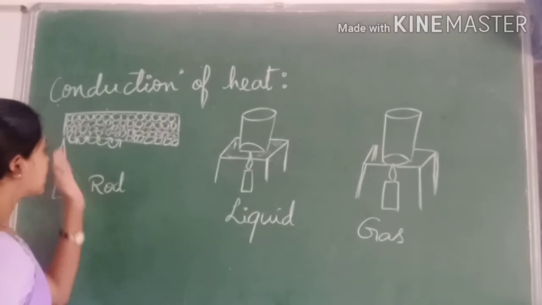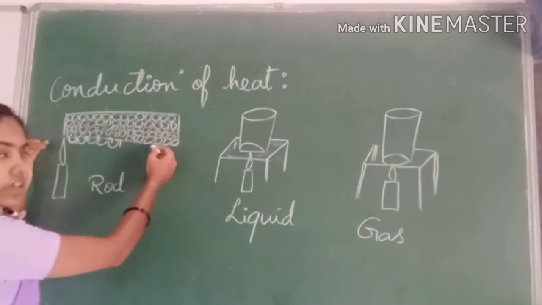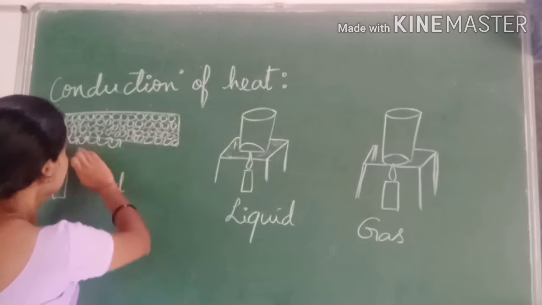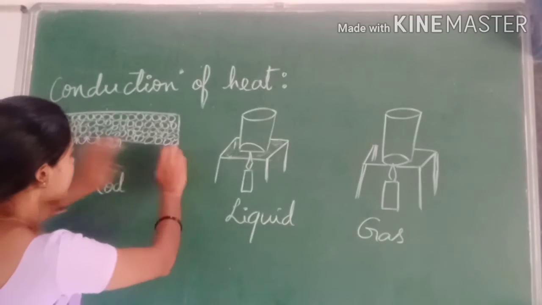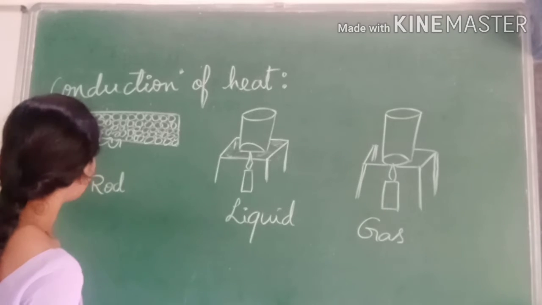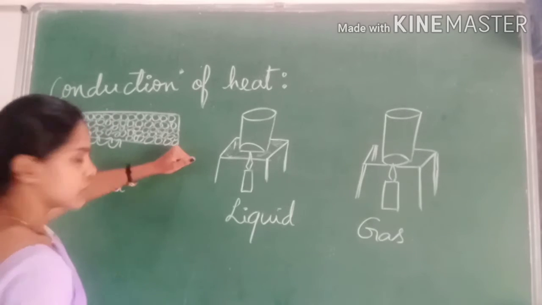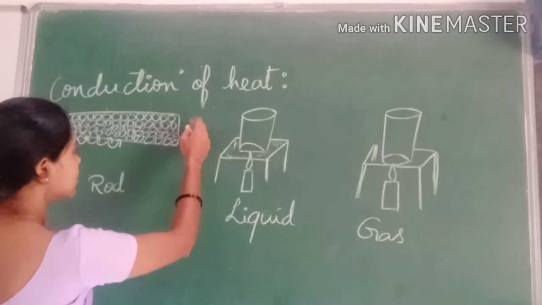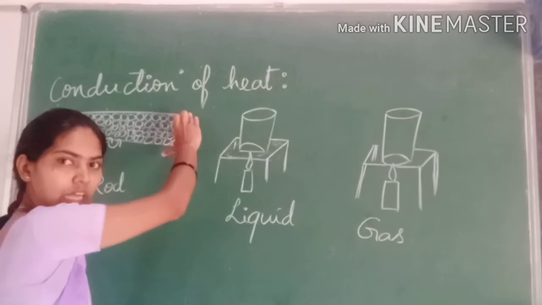So this is how the temperature was raised along the length of the rod. This is how the transfer of heat takes place along the length of the rod. Whenever you heat one side of the object, you feel the temperature at the other end also after some time.